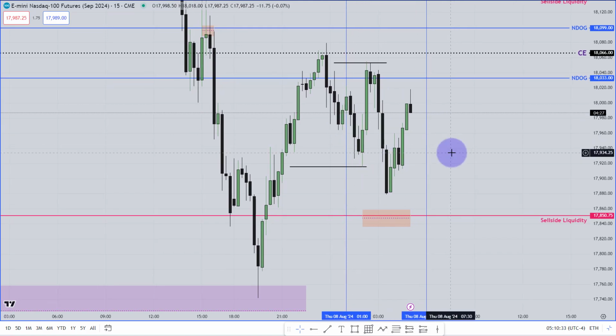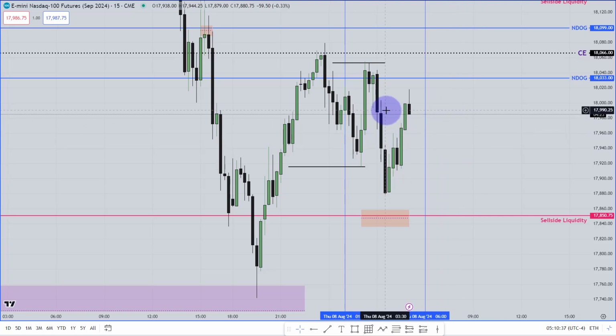If you have been with me on my channel for so long, you know I have just three types of liquidity. One is relatively equal highs, one is the strongest liquidity, and one is the obvious liquidity. So over here today we got the obvious liquidity. Sometimes we will get the strongest liquidity, and sometimes we will get relatively equal highs or relatively equal lows. So any of these three liquidity types is applicable for trading this London session.